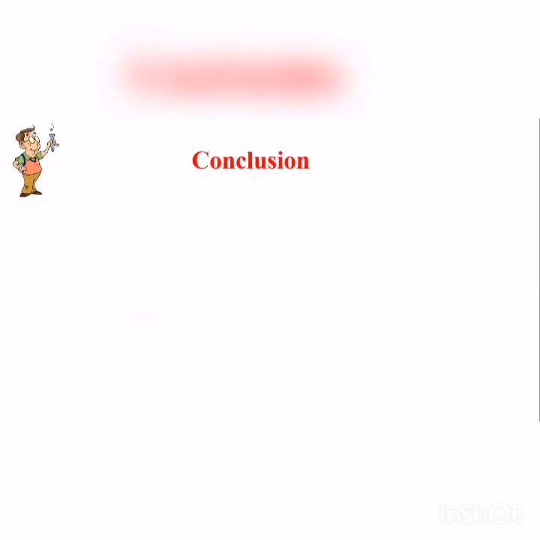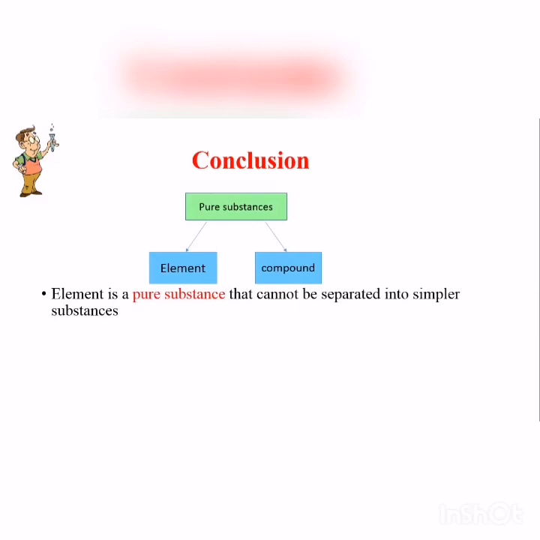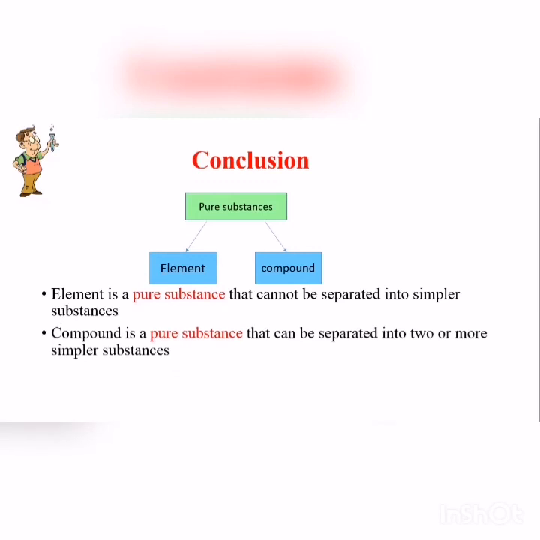Now, as a conclusion, a pure substance could be an element or a compound. An element is a pure substance that cannot be separated into simpler substances, whereas a compound is a pure substance that can be separated into two or more simpler substances by using a chemical process.